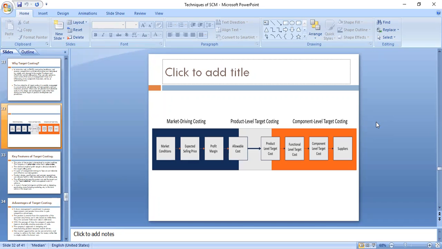Suppose the product has an expiry date. To push that product, the company has to reduce the price, so their profit margin will go down.